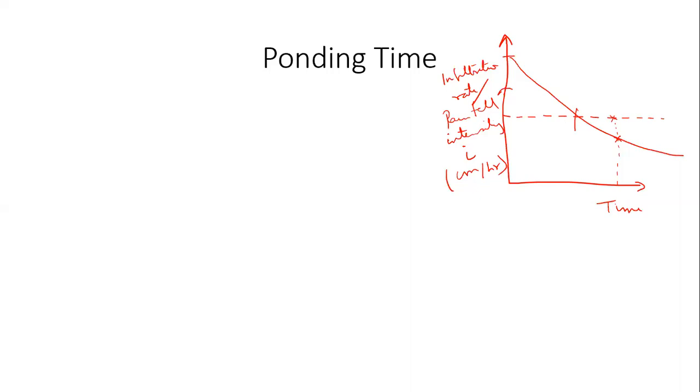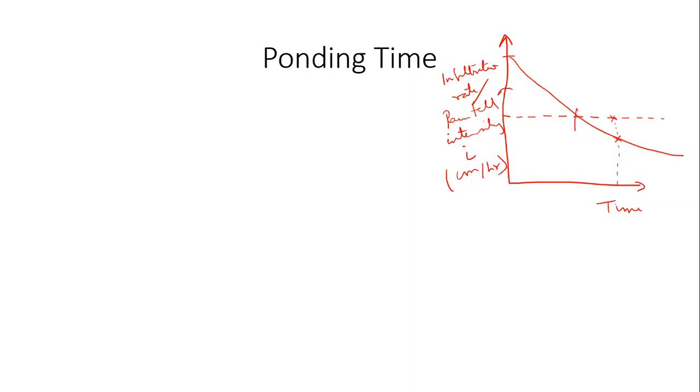But the rain keeps continuing to happen. And beyond a point, the soil says, I'm not able to take it anymore. So then the soil rejects that water. You can think of it that way. The soil rejects the water, and then it stands on the surface. It may either become part of runoff, or it may just remain at the surface, depending on what the slope of the land surface is at that point.